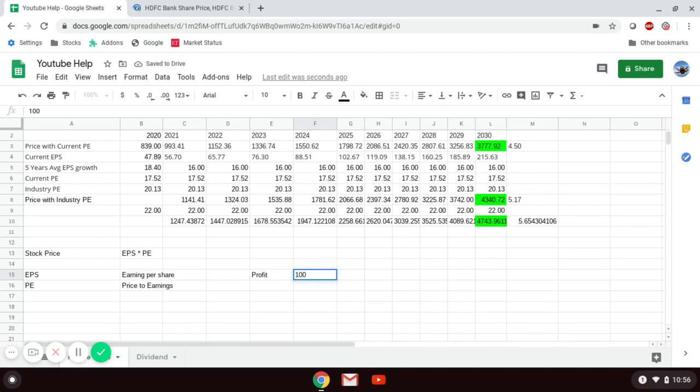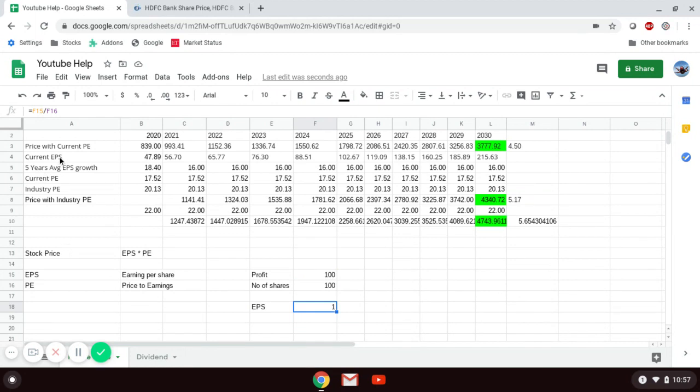Usually it won't be 100 rupees, but this is just a small example. And say the number of shares is also 100. EPS is total profit divided by number of shares. In this case the EPS is 1.